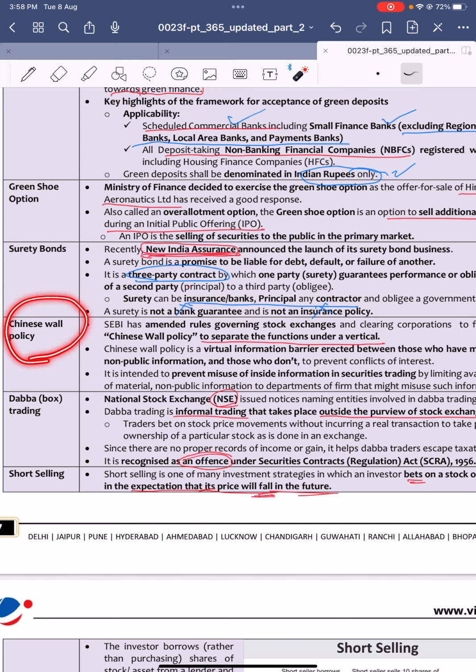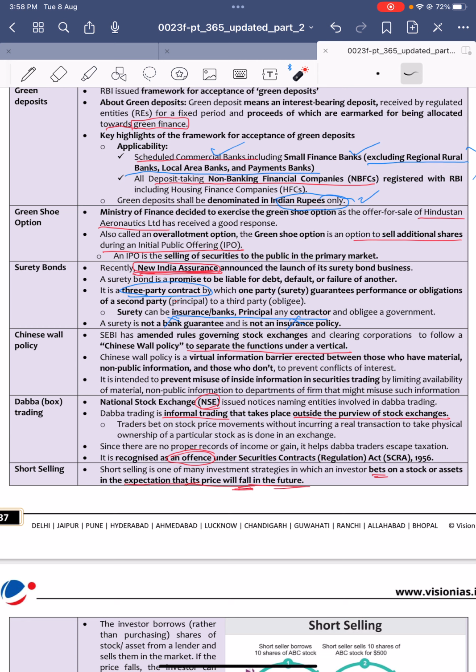Next, Chinese wall policy. Recently SEBI amended some rules governing stock exchanges to follow the Chinese wall policy. It is a virtual information barrier erected between those who have material non-public information and those who do not.